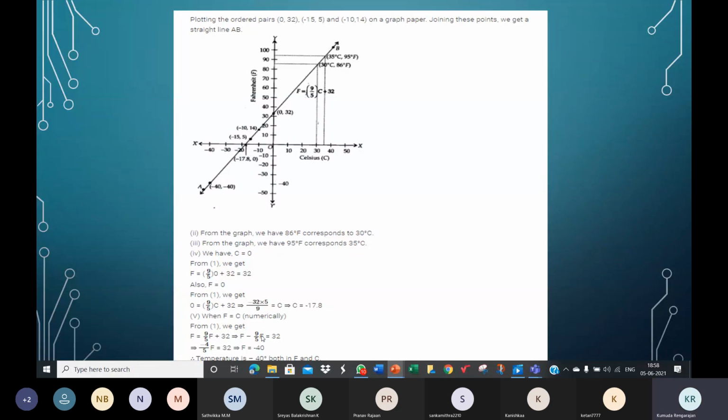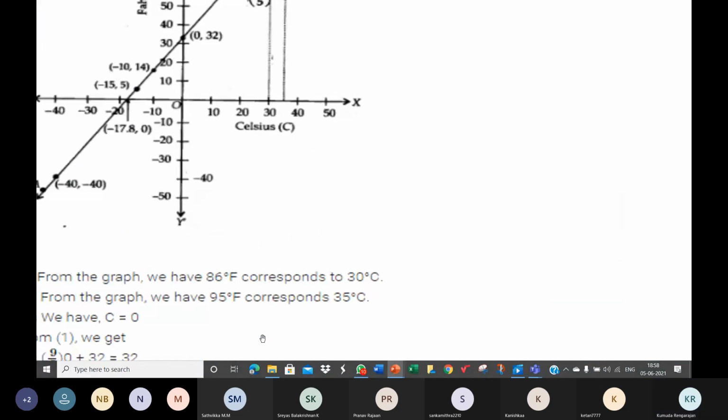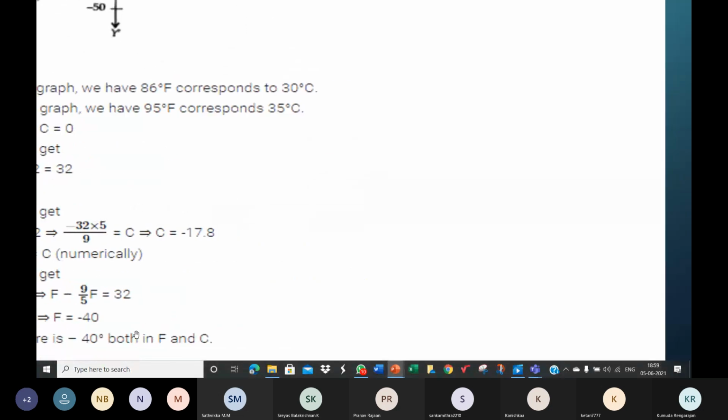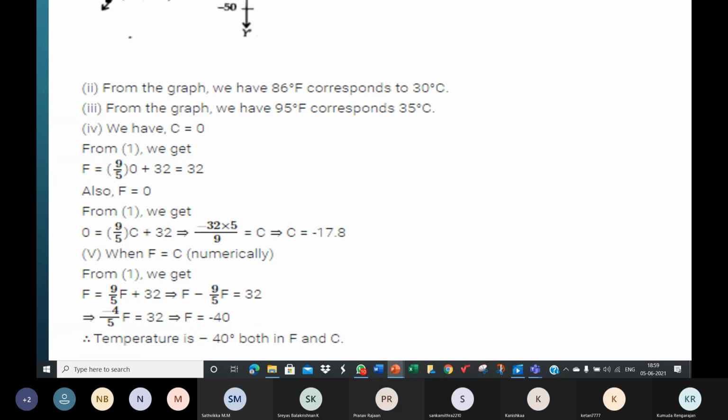So that's what they solved for here also. In place of C, they use F and solve it and find the value of F. This is what I said. Instead of C, use F, solve the equation and find the value of F. F is minus 40.